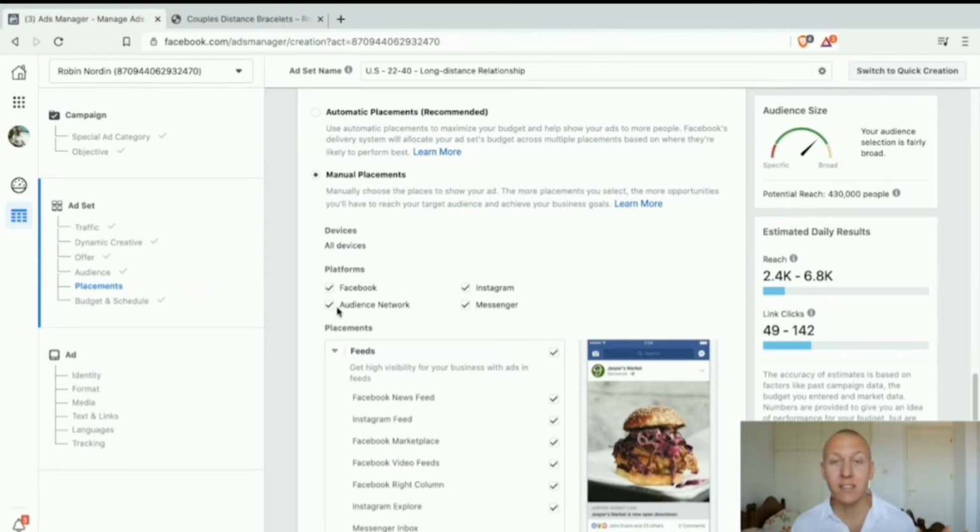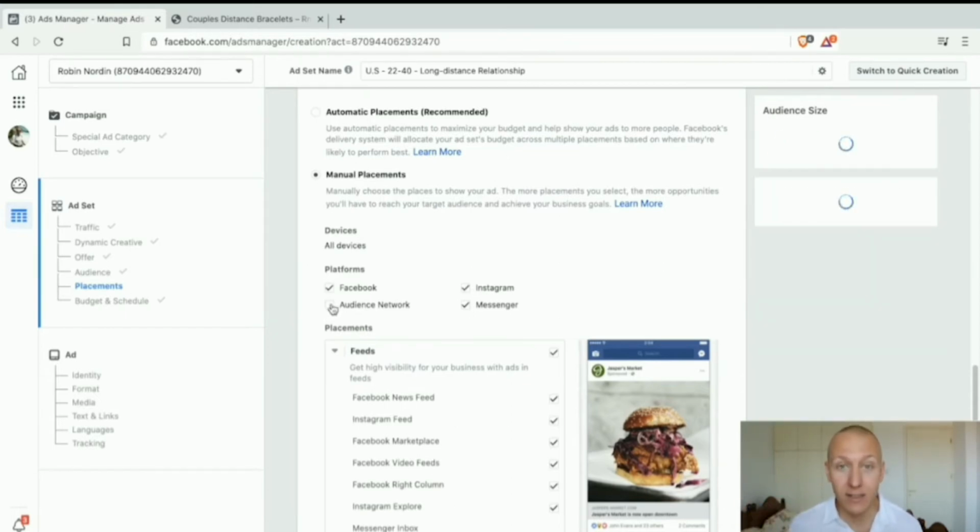So basically, audience network means that your ad can show up pretty much on any sort of website, on any app, in any placement, on any category of any website. And that is very random, and that is outside of your control. We never want to be outside of our control. Besides, how many ads have you ever clicked on a random website? They showed a random advertising. It's not very targeted, it's not very effective. So we're always going to click this one off.